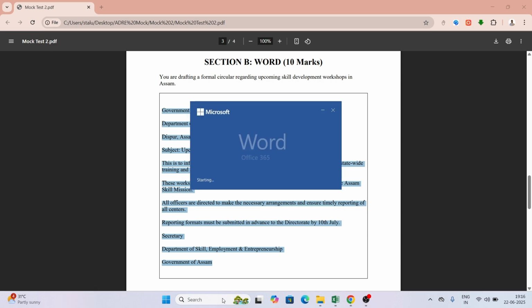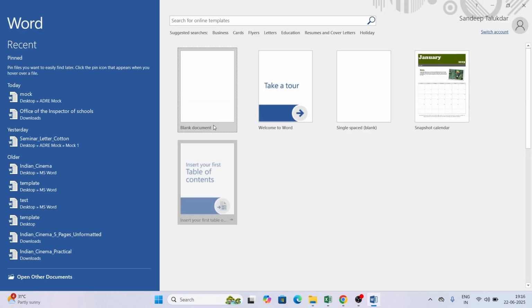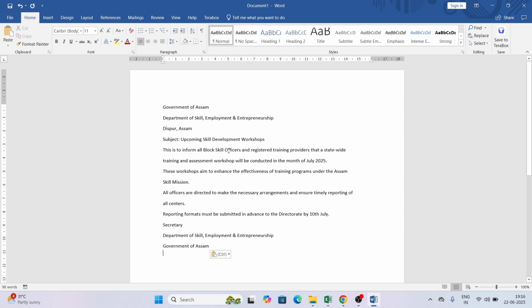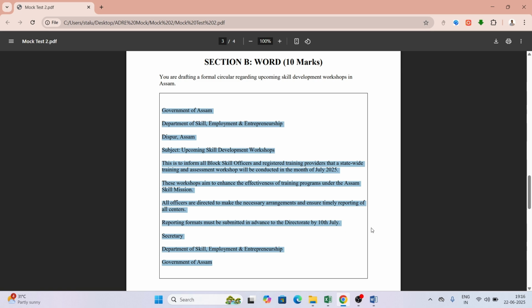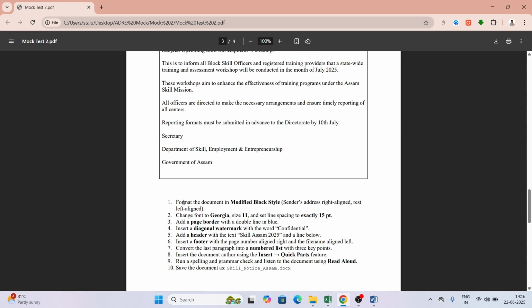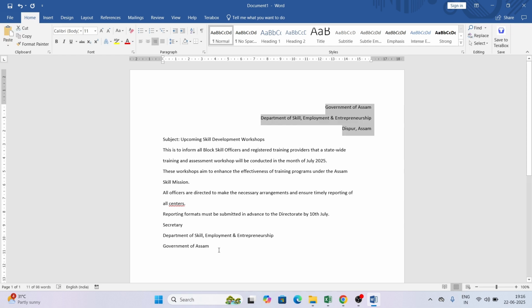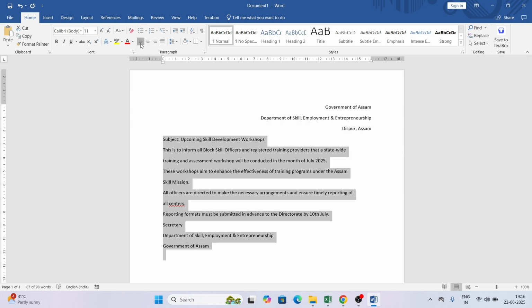Now opening up the Word, I'm just normally pasting it. I pasted it. Now let's see what question is given. First question, format the document in modified block style. What is modified block style? Sender address at the right aligned and rest should be left aligned. Sender address means who is sending it, this is our sender address, this should be right aligned. This will be right aligned, and everything else should be left aligned. So everything is already left aligned.